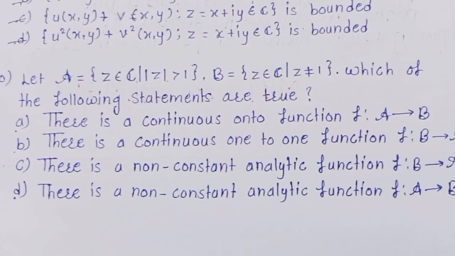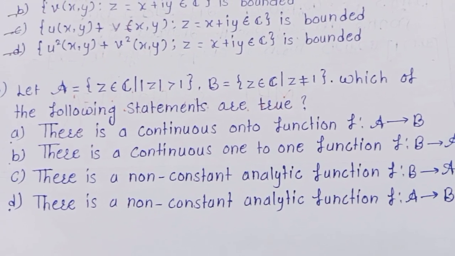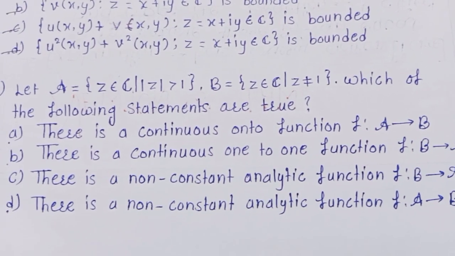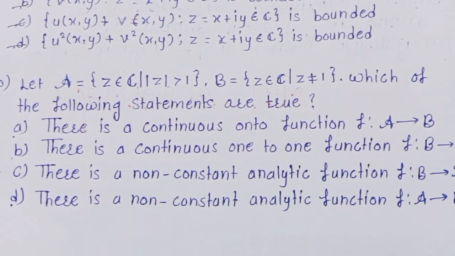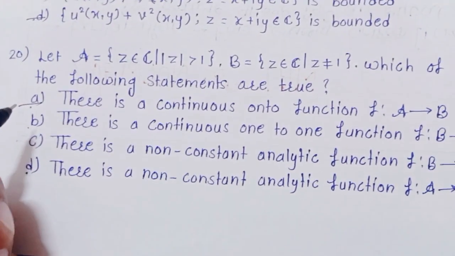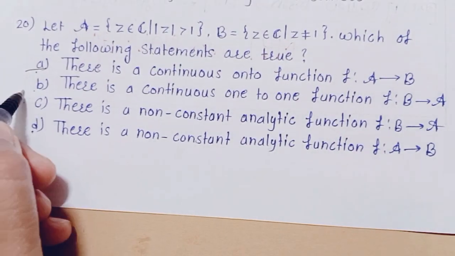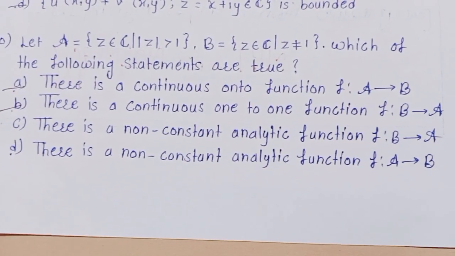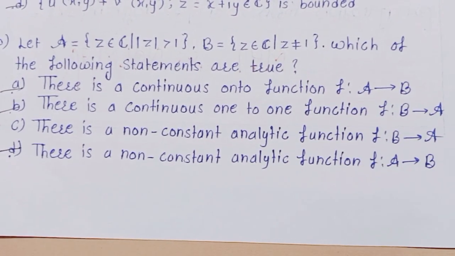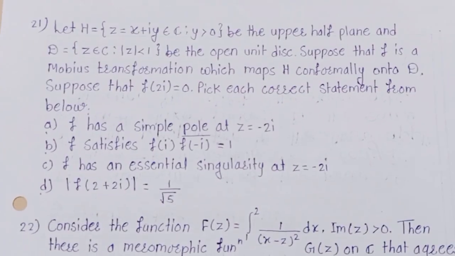Next question. Let A equal {z belongs to C such that mod of z greater than 1}. B equals {z belongs to C such that z not equal to 1}. Which of the following statements are true? And right answer is A. There is a continuous onto function f from A to B, and B option is also correct. There is a continuous 1-to-1 function f from B to A, and D option is correct. There is a non-constant analytic function f from A to B. This is the correct option.